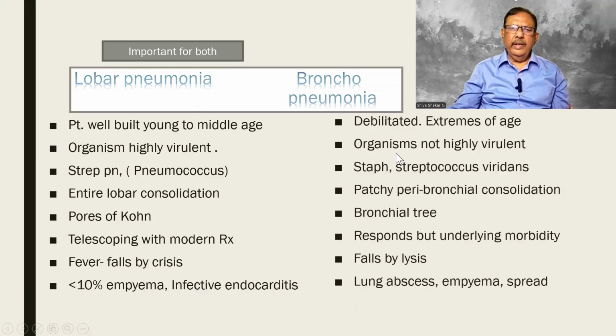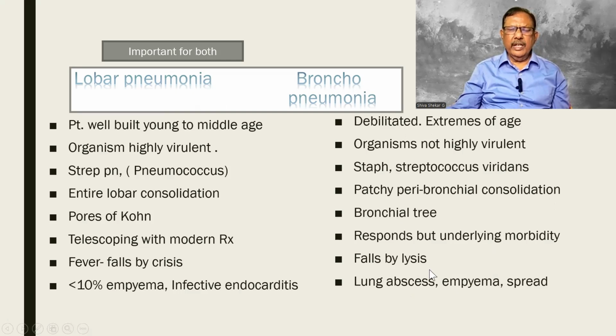Bronchopneumonia, on the contrary, occurs in old age, in debilitated or sick patients. The organism is not very virulent. These are the organisms. And there are patchy areas of consolidation around the bronchial tree. It responds, but it depends on the underlying disease. It falls by lysis. Complications: lung abscess, empyema, and distant spread.